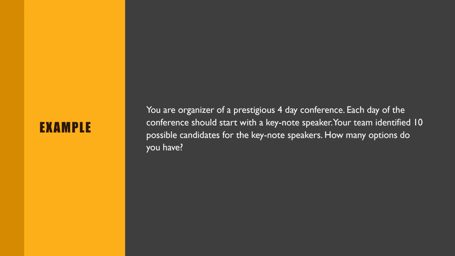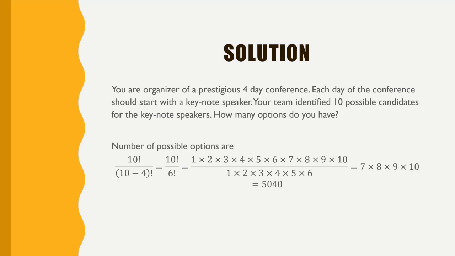The question says you have 10 possible candidates who can be the keynote speakers, and you have a 4-day conference. So you can't select all 10 of them. You can select only 4 of them. And every time you select, you have to assign a day. So this person is going first day, the other person is going the second day. So you have to select them in an orderly fashion. So what we are doing here is a permutation problem. How many options do we have? Let's go to the solution and see.